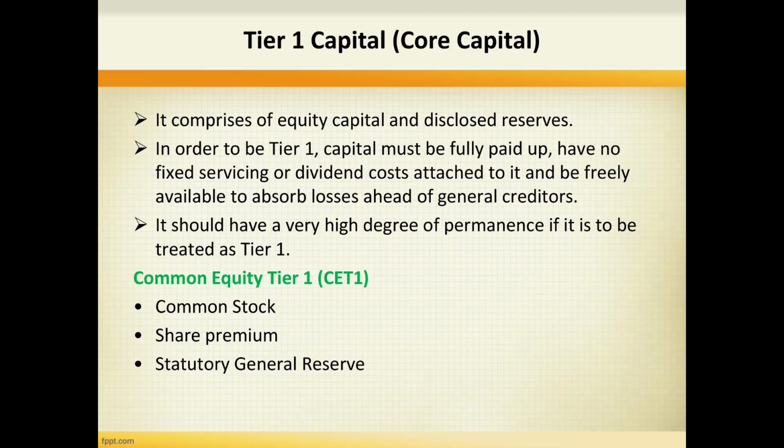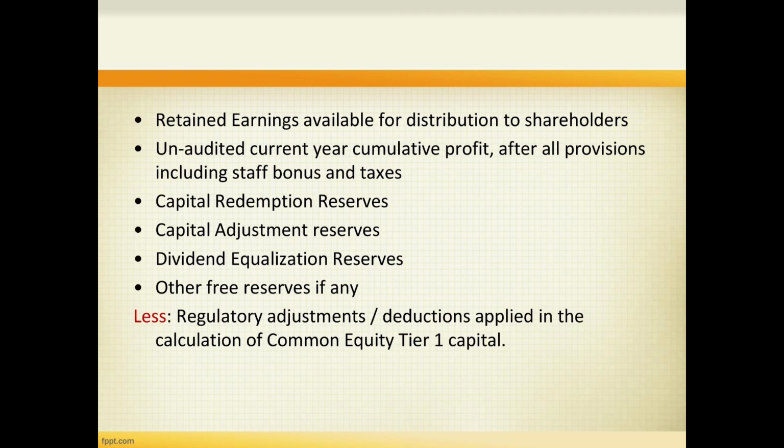Here, common equity tier 1 or CET1 has the following elements. The very first element is common stock, second is share premium, third is statutory general reserve, fourth is retained earnings available for distribution to shareholders.